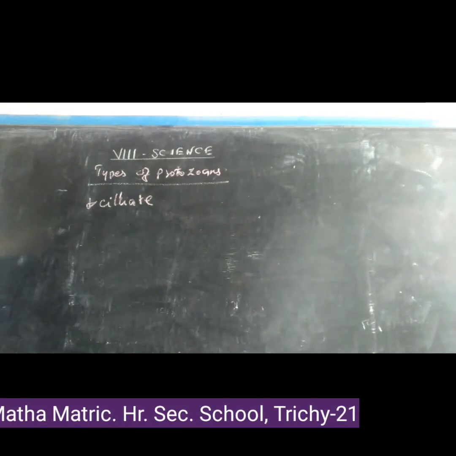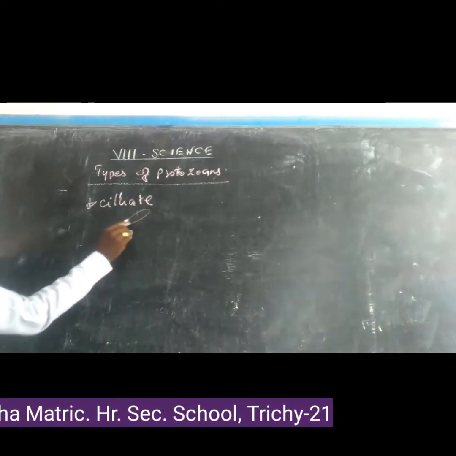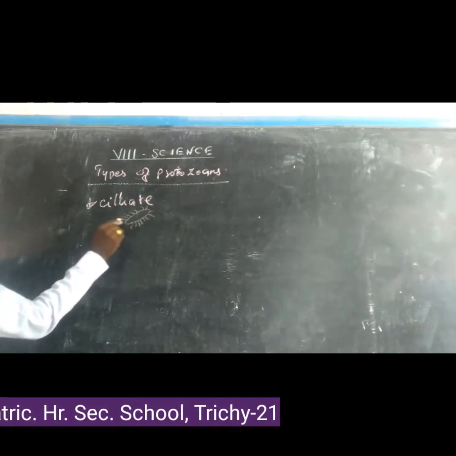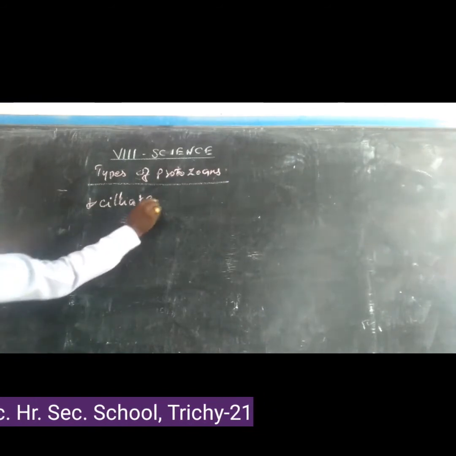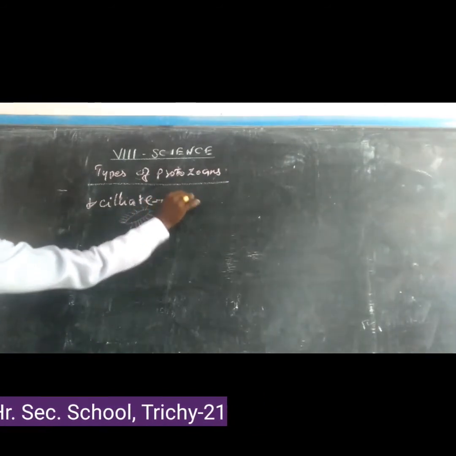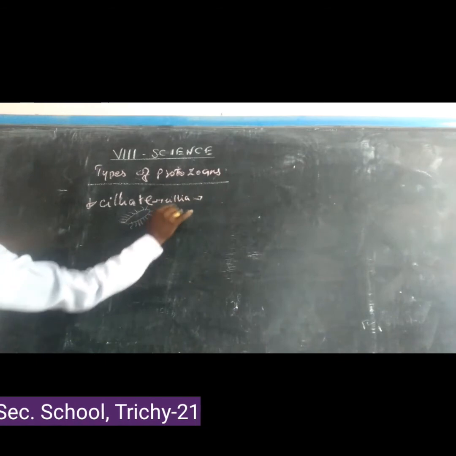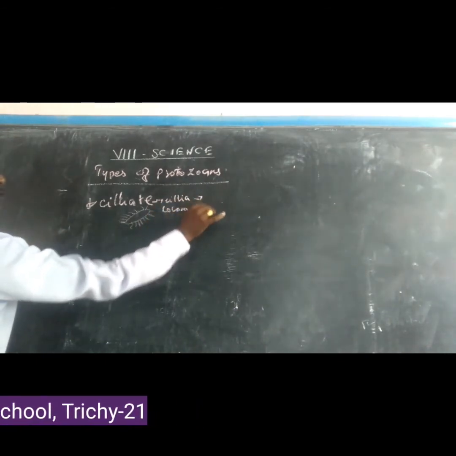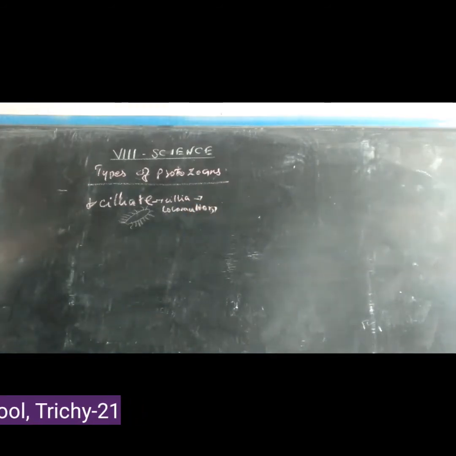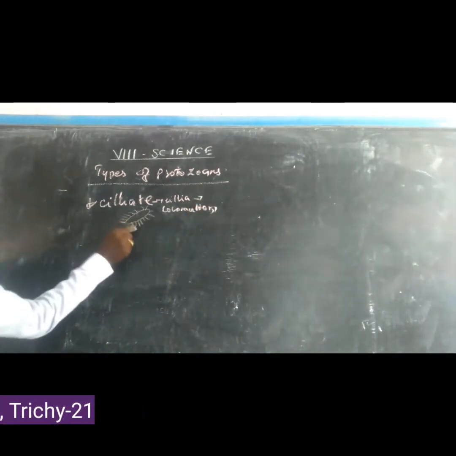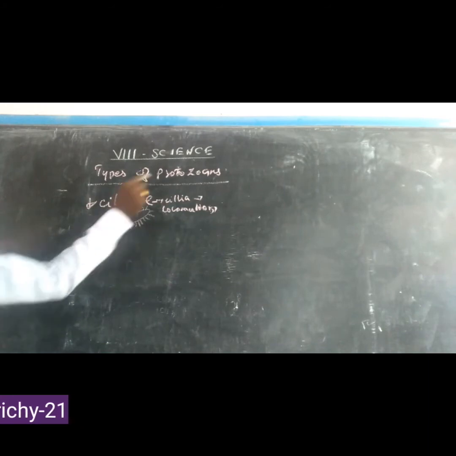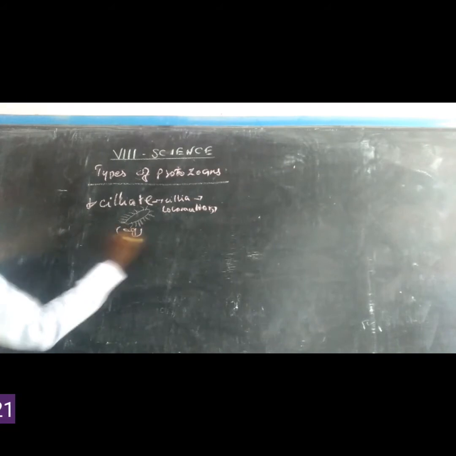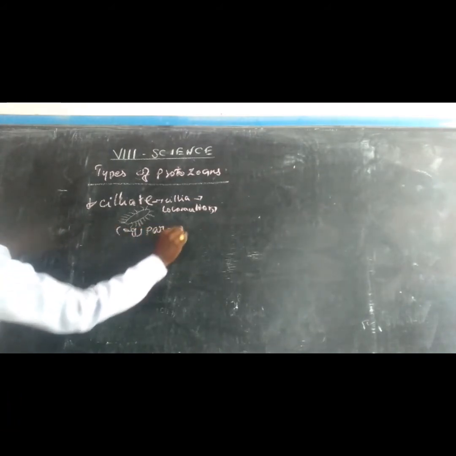The body contains numerous hair-like structures called cilia. The cilia are used for locomotion. Example: Paramecium.